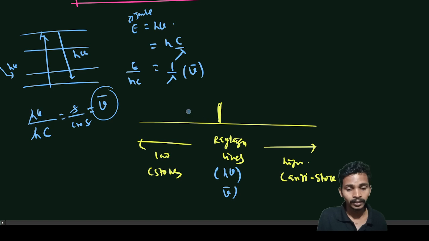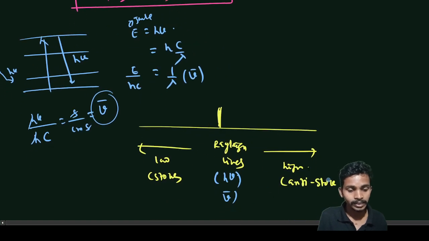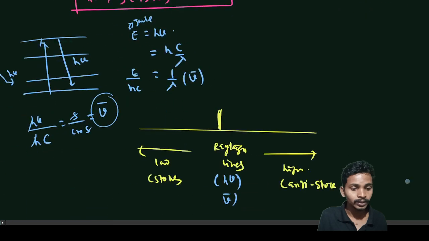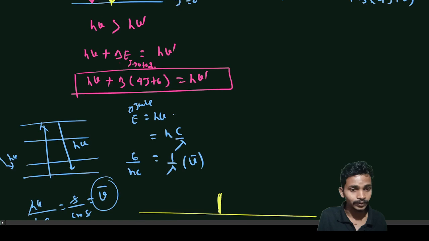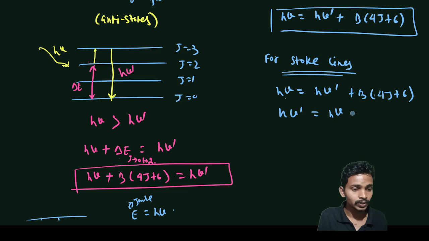So this is the Rayleigh line frequency, this is the low frequency, and this is the high frequency. I want this h nu here, so I am putting this in the middle. After that, here is high frequency, here is low frequency. So how can I write h nu dash? That is equal to h nu minus B for J plus 6.